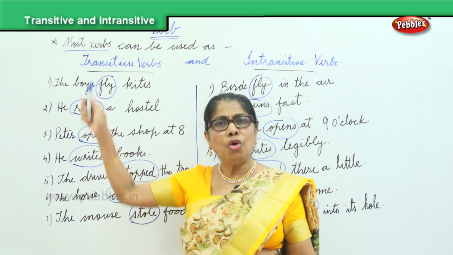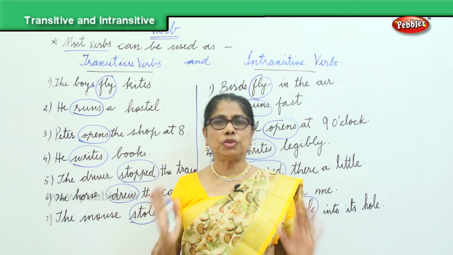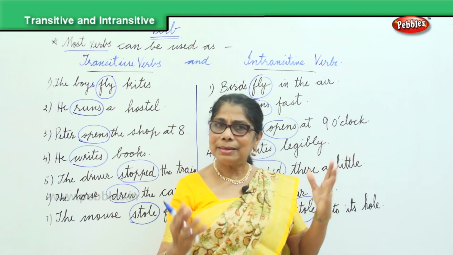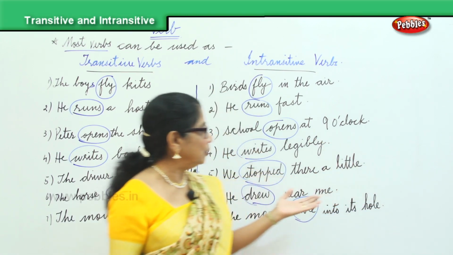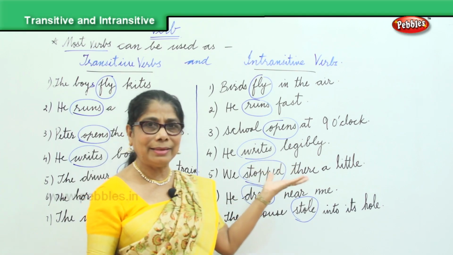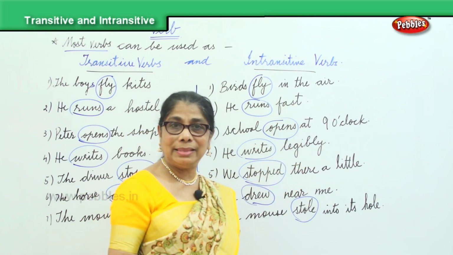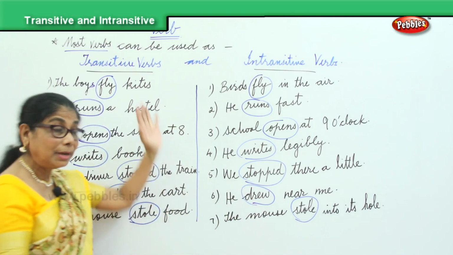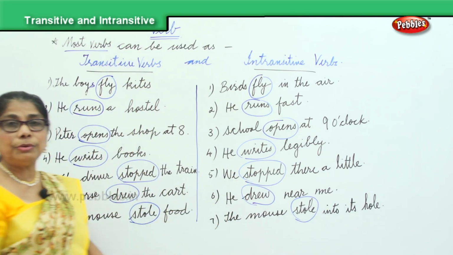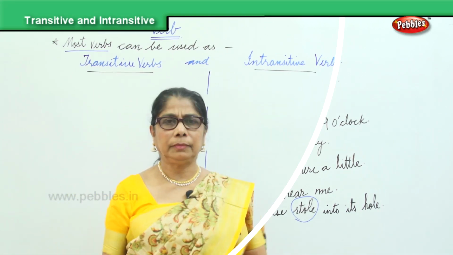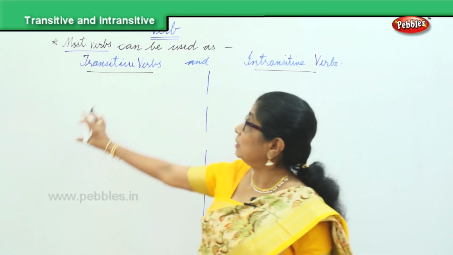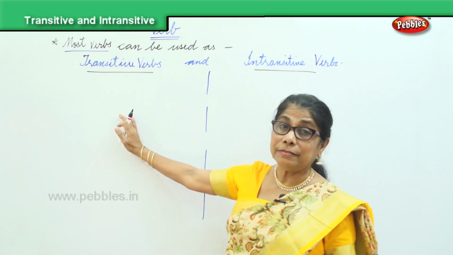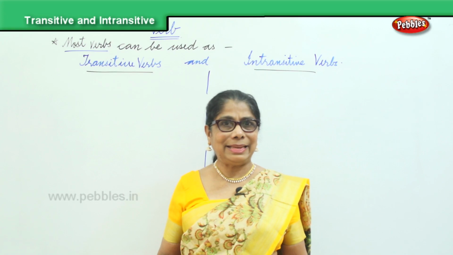So all you need to remember is that in transitive, there should be an object. But in intransitive, it makes sense by itself, when you say he stopped, he writes. The same verbs are used, but in the transitive, you've got to have an object. We'll do one more exercise to see how verbs can be used as transitive as well as intransitive.